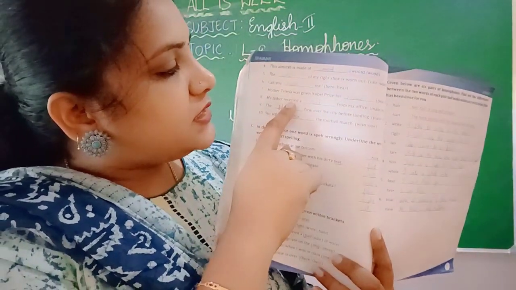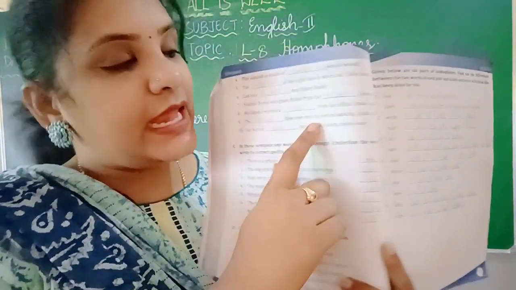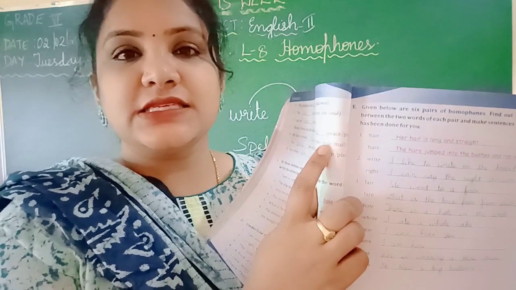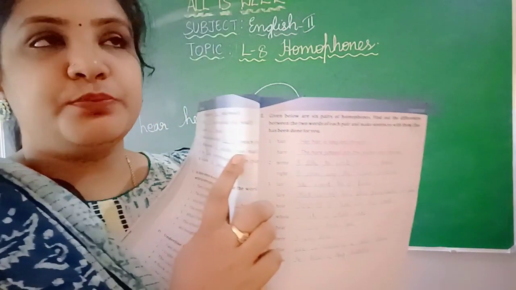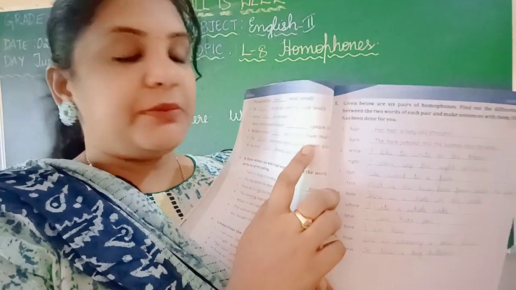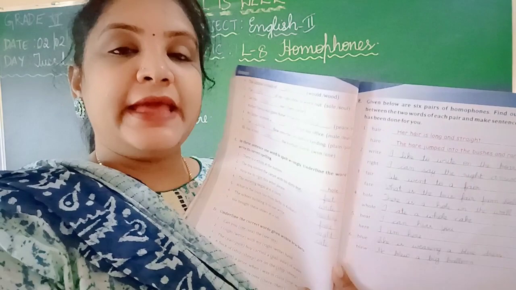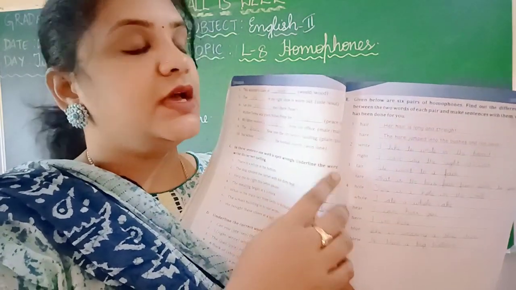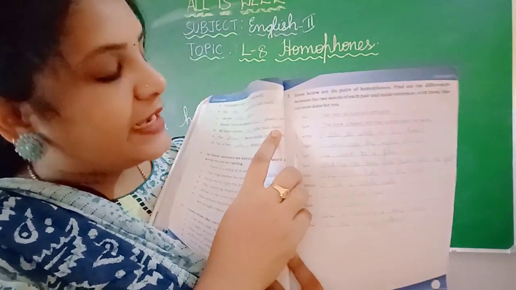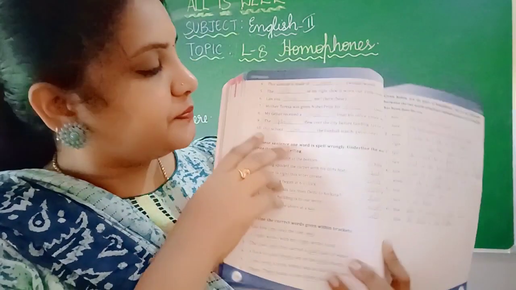My father received a mail from his office. You have to write M-A-I-L. M-A-L-E is for boys, or for men. For men and boys, you use male. And M-A-I-L is the emails they send.